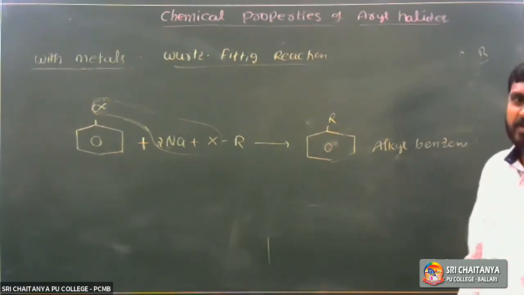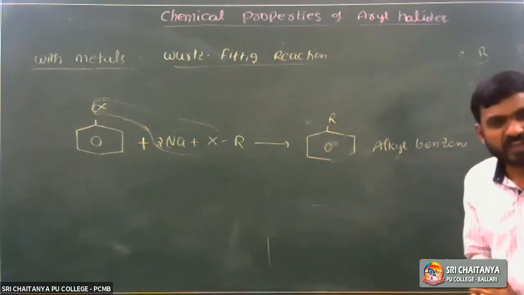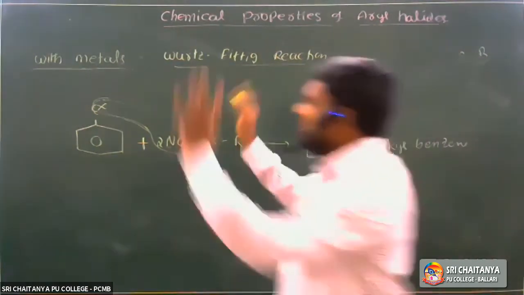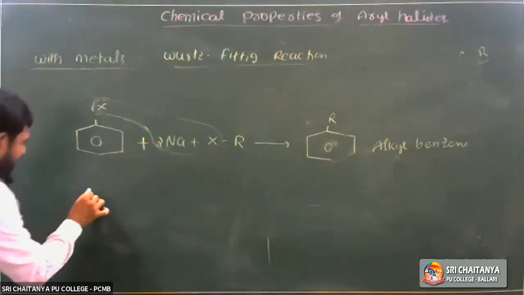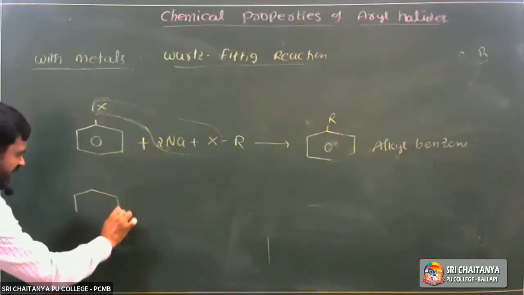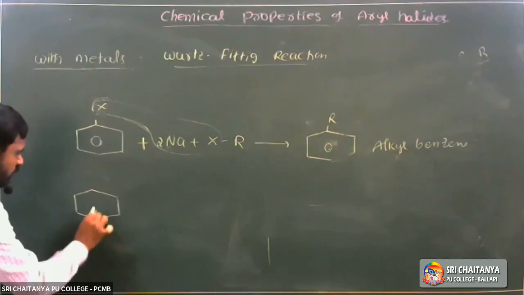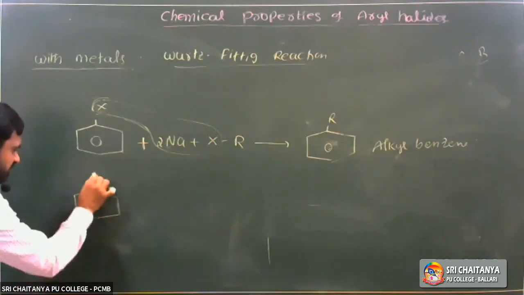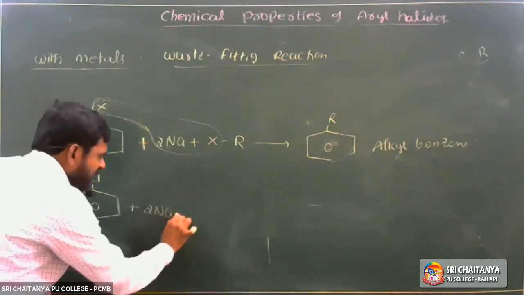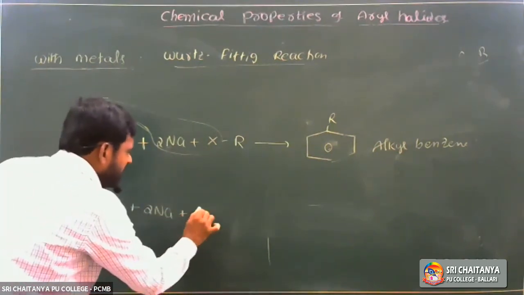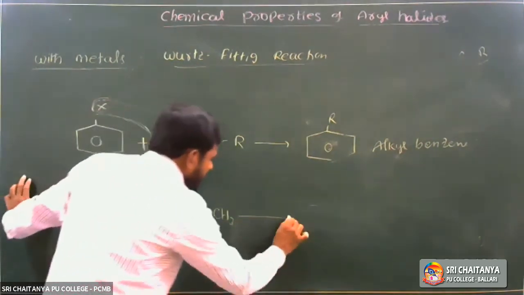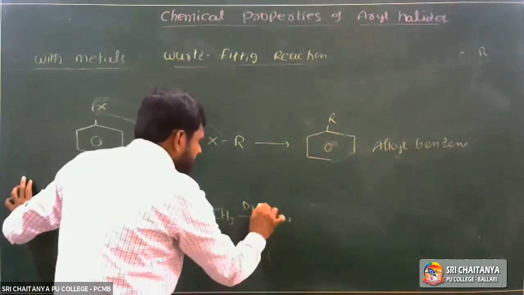So how is alkyl benzene prepared from haloarene by the Wurtz-Fittig reaction? Take a particular example, chlorobenzene. When chlorobenzene is treated with sodium metal and alkyl halide, here we take methyl chloride, CH3Cl, in presence of dry ether, same as in the Wurtz reaction.